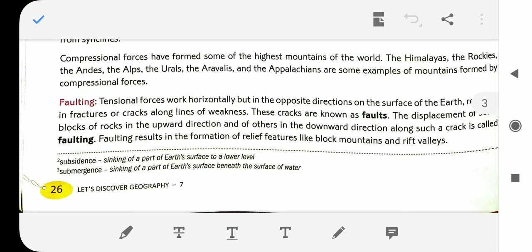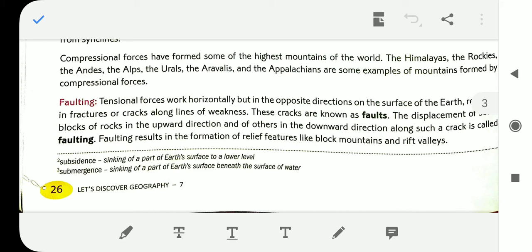Compressional forces have formed some of the highest mountains of the world. For example, the Himalayas, the Rockies, the Andes, the Alps, the Urals, the Aravallis, and the Appalachians are some examples of mountains formed by compressional forces.